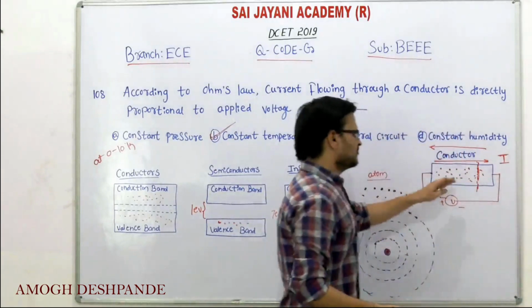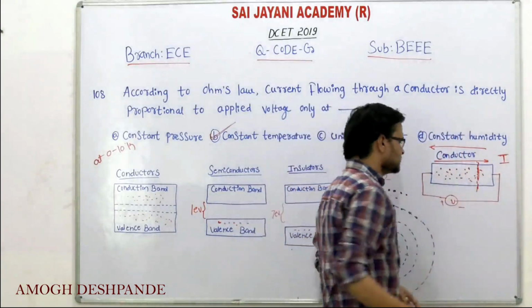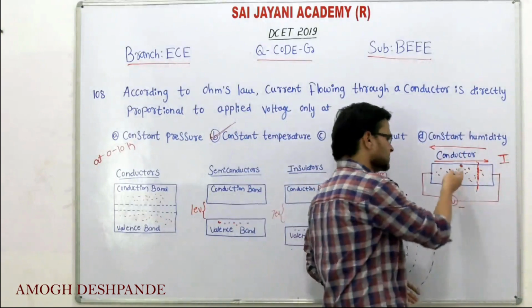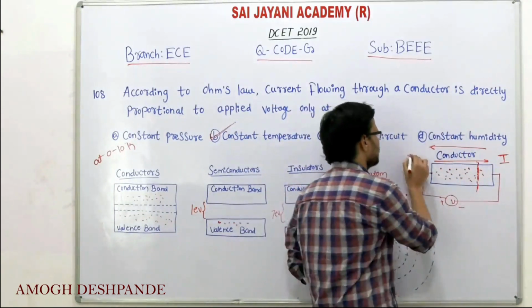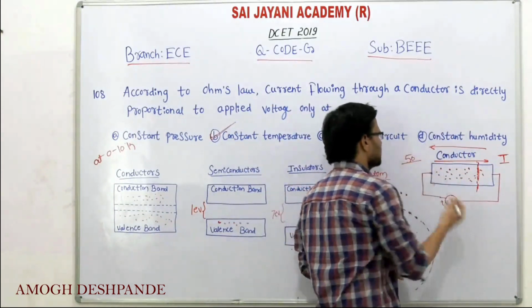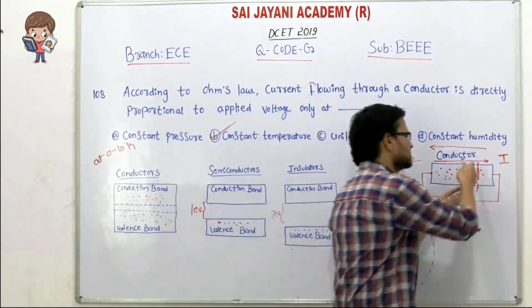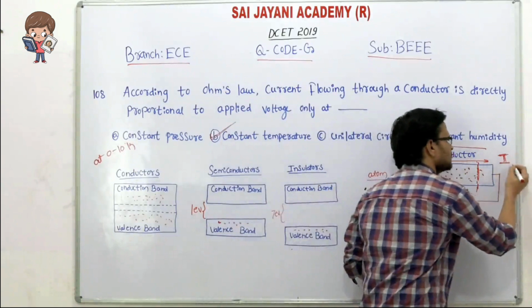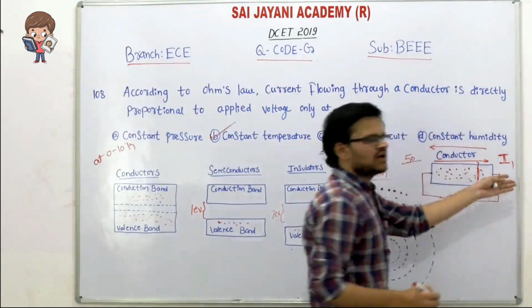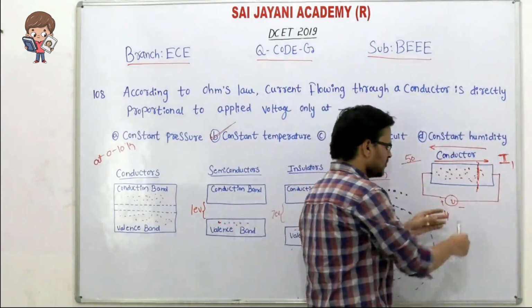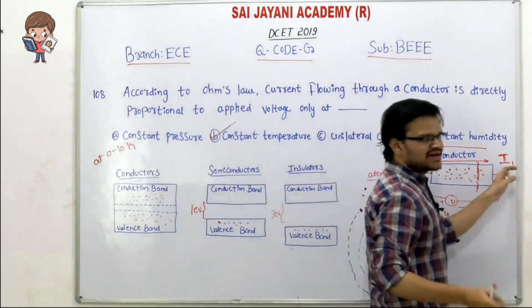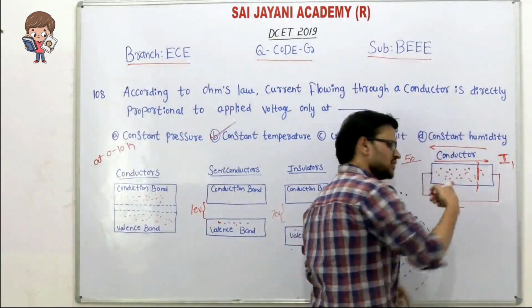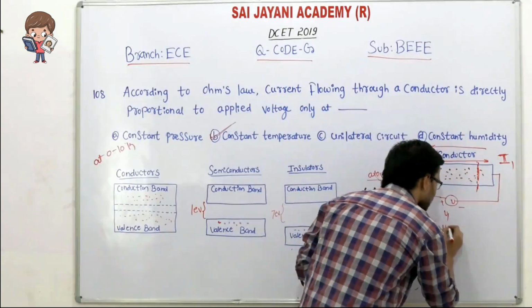Okay. Consider we have nearly around 500 electrons. When we apply a voltage source to this conductor, then some of them, say 50 electrons, pass this reference line. Then that means we obtain a certain current. We can call it I1. When we apply a voltage source V1, we are getting the current I1. Now you increase the voltage to V2.